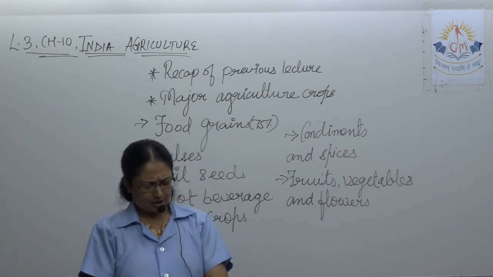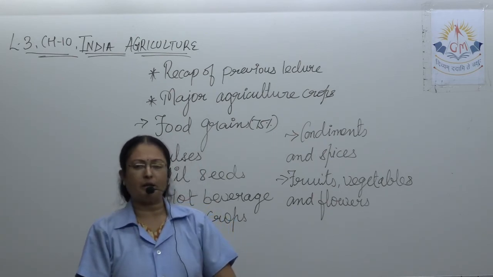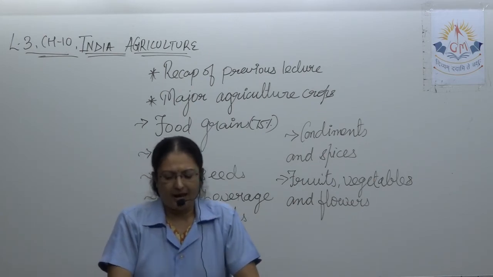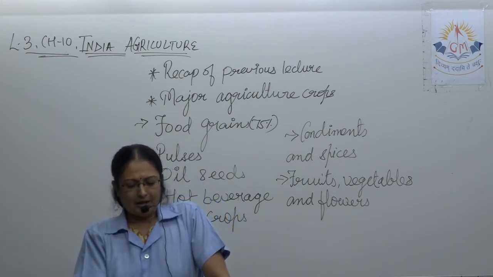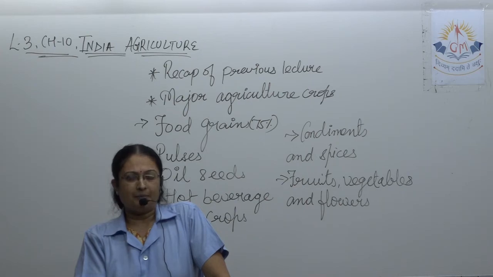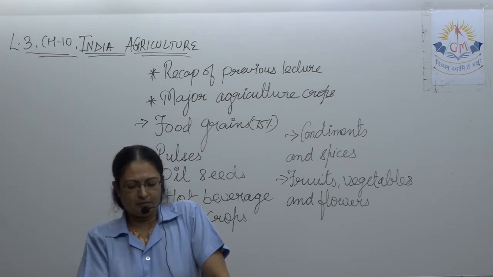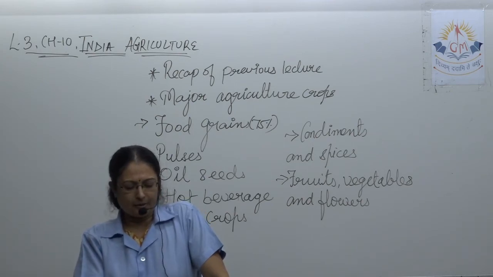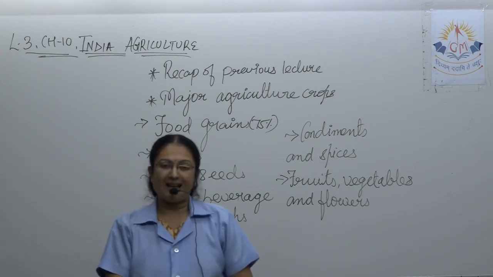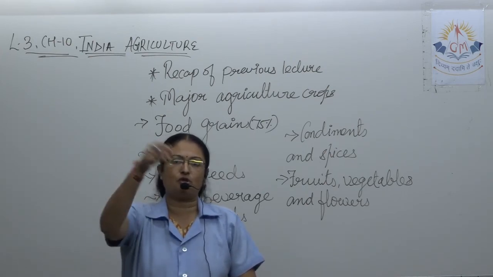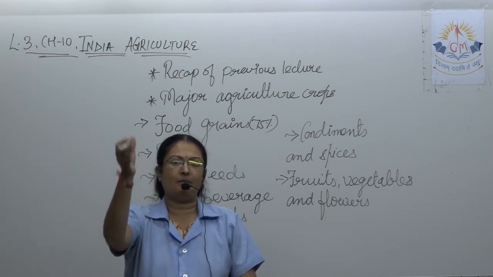Rubber plantation is carried out in regions of hot and humid climate and heavy rainfall. Malaysia ranked first in the world in rubber production. Underline it. In India, Kerala, Tamil Nadu, Karnataka, Assam and Tripura are rubber producing states. Okay. Now, condiments and spices, the added flavors that we add in our food.